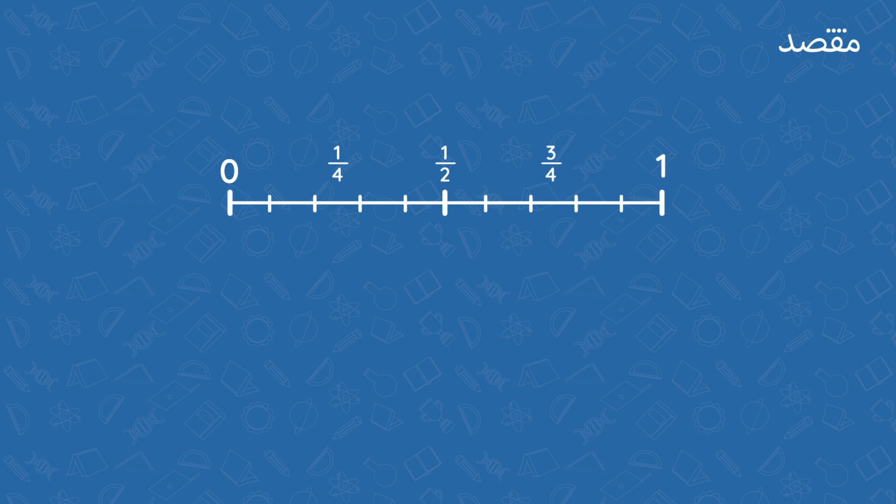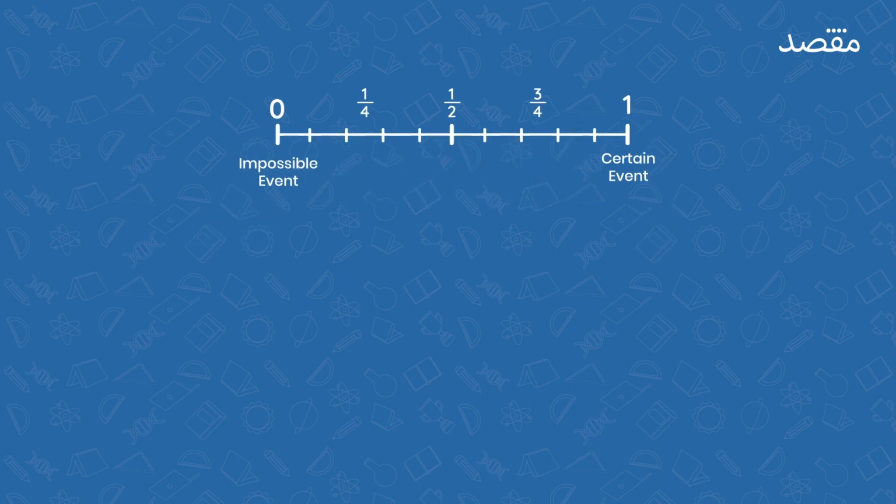It's a number line that goes from 0 to 1. A probability of 0 का मतलब होता है कि कोई event होना possible नहीं है. और probability of 1 का मतलब होता है कि किसी particular event होने के पूरे chances हैं. That an event is definitely going to happen. It's certain. That's why the probability line only goes from 0 to 1. तो इस बात को समझने के लिए एक एग्जाम्पल की मदद लेते हैं.